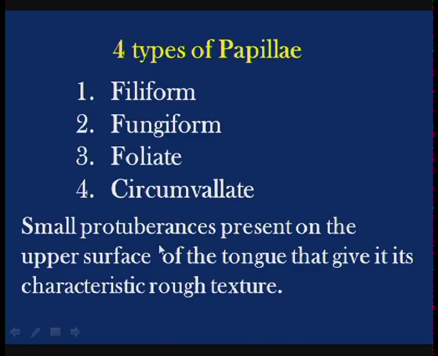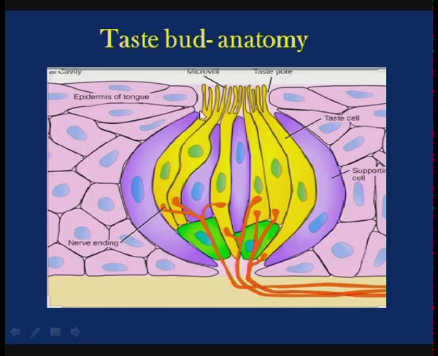So small protuberances present on the upper surface of the tongue give its characteristic rough texture. Students, look at this picture which shows the anatomy of a taste bud. So this is the tongue. So these are the pits. So this is the taste bud consisting of taste sensitive cells, and these are the nerve fibers which form a nerve that sends signals to the brain.